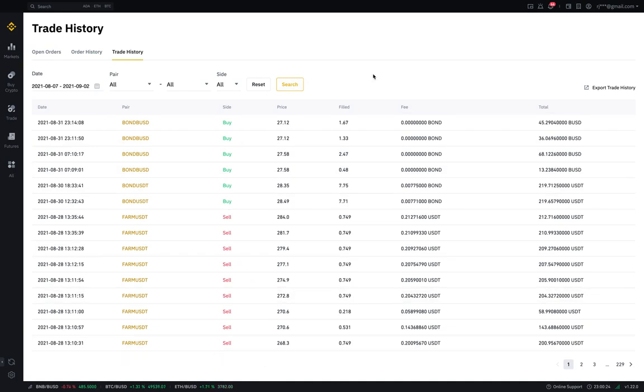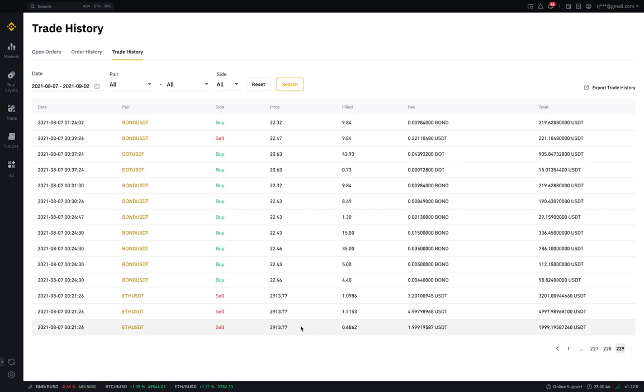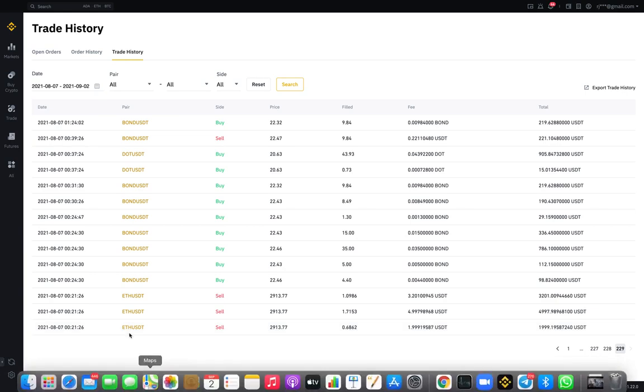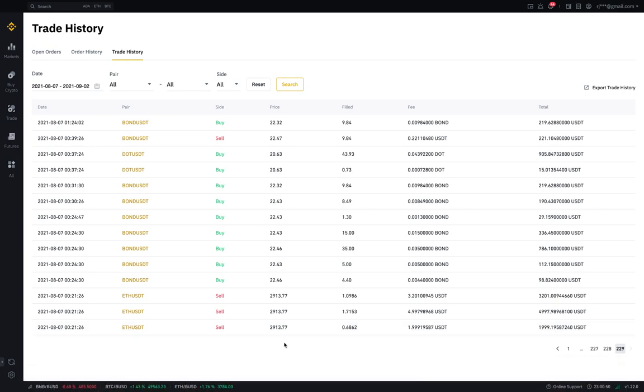Down here, you can see I have a trading history of 229 pages from 7th August till today, which is massive if you look at it. Let me go to the 229th page. That's the first page when trading started. I opened my account with $10,000.